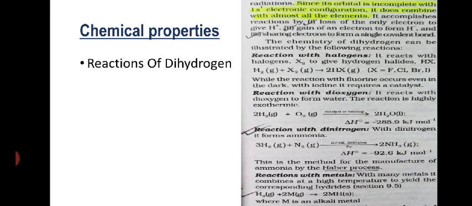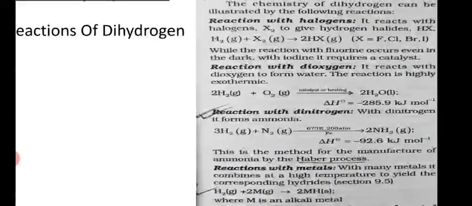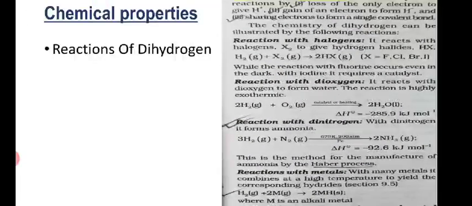Reaction with halogens, it gives hydrogen halides. Reaction with metals, it gives hydrides. And reaction with dinitrogen, that is N2, it forms ammonia gas. It is a very important reaction. You can see over here, 3H2 plus N2 gives you 2NH3, that is ammonia gas. It is named the Haber process, or Bosch-Haber process.